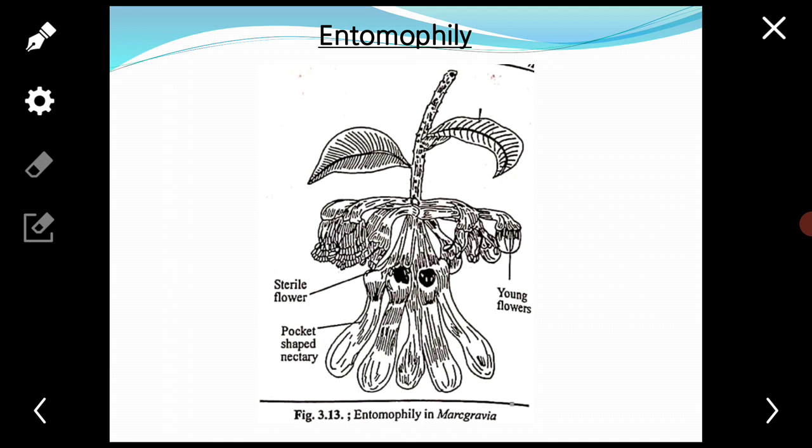Different colors of flowers attract different insects. For example, white color of flowers attracts moths. Red color attracts butterflies and wasps. Bees, honeybees, are color blind for red.